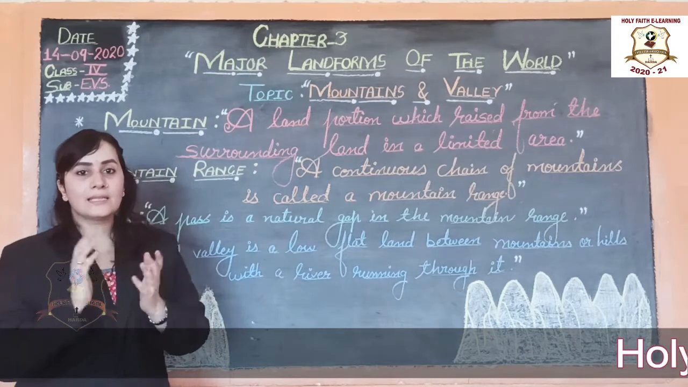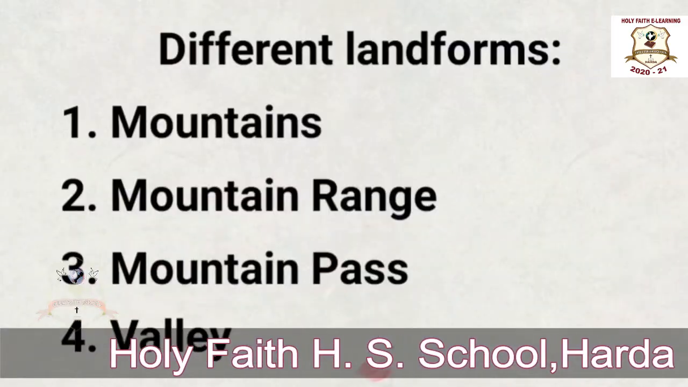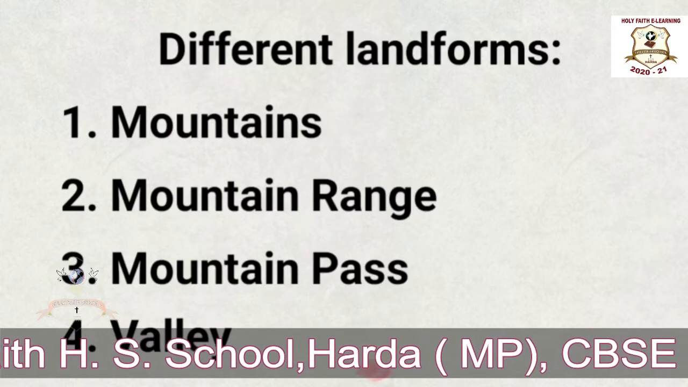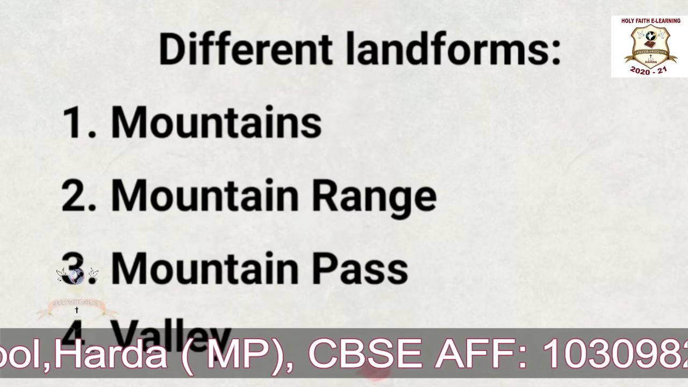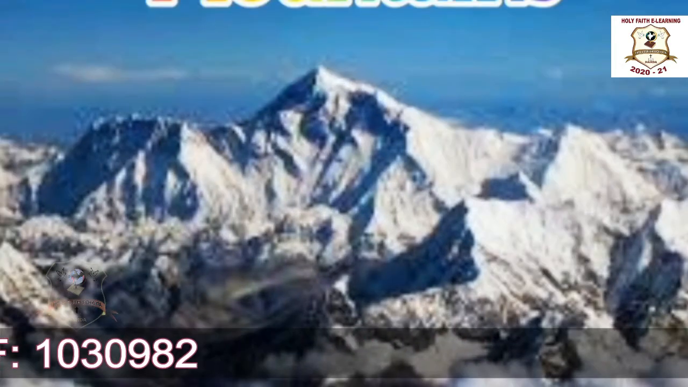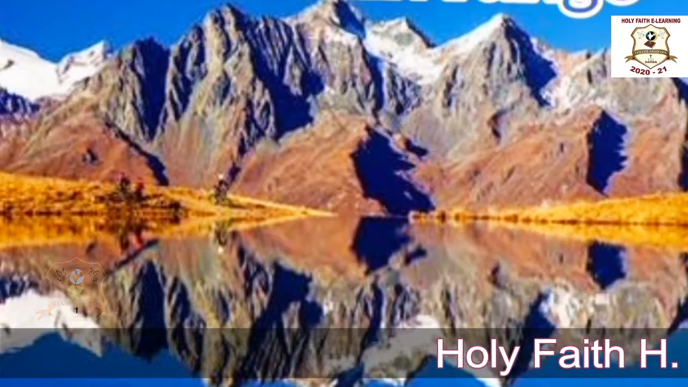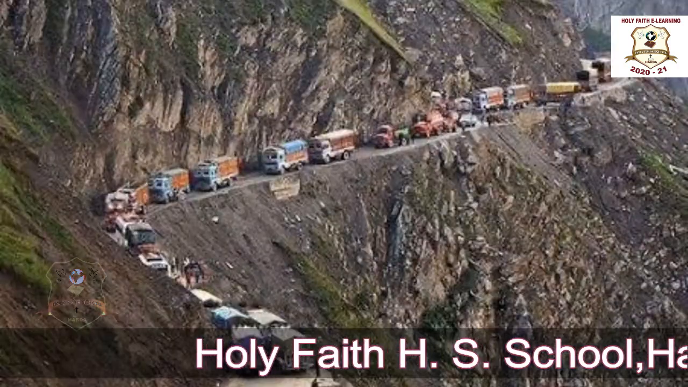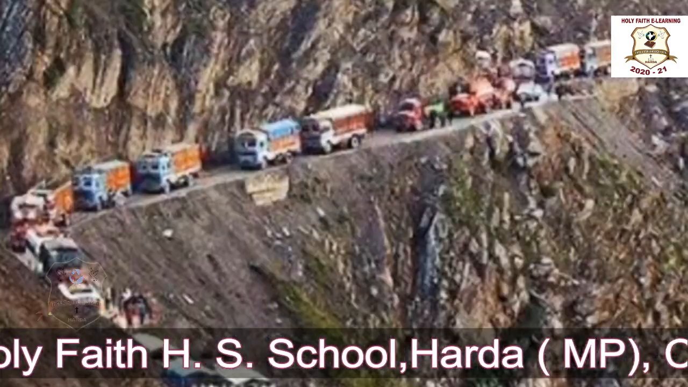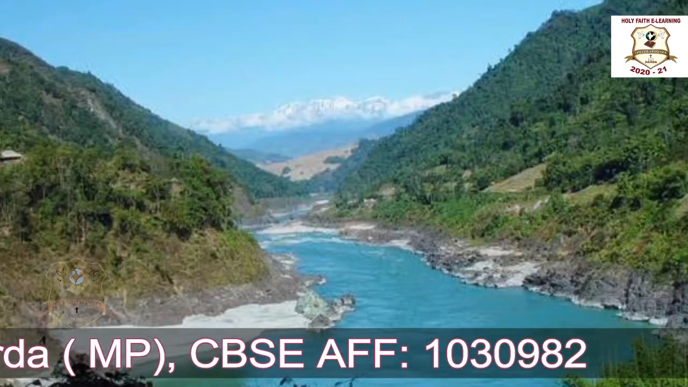Okay. Let us see the pictures of this. Now let us see the picture of mountains, mountain range, mountain pass and valley. What is this? This is mountains. And what is this? This is mountain range. Now next is, what is this? This is mountain pass. And last one is, what is this? This is valley.